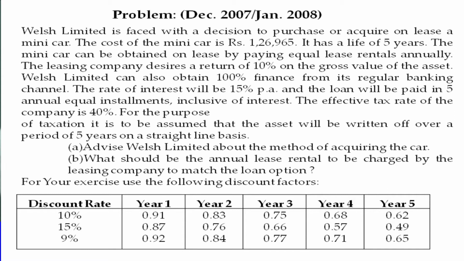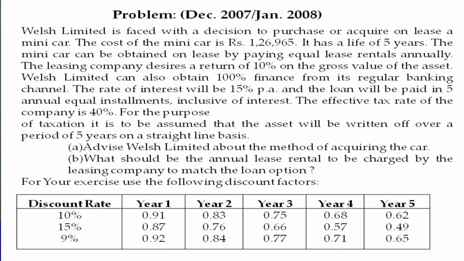So whatever investment we make in the particular car, as a customer, we are going to borrow that money at the rate of 15%. So the interest rate given is 15% per annum, and the rate of return given is 10%.